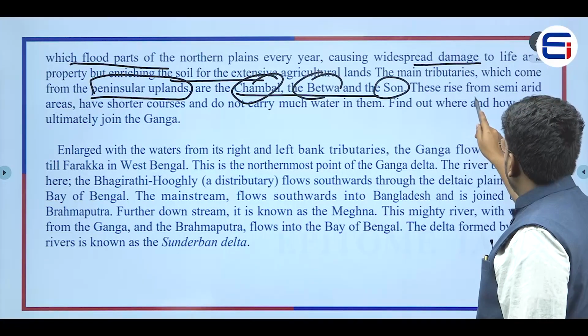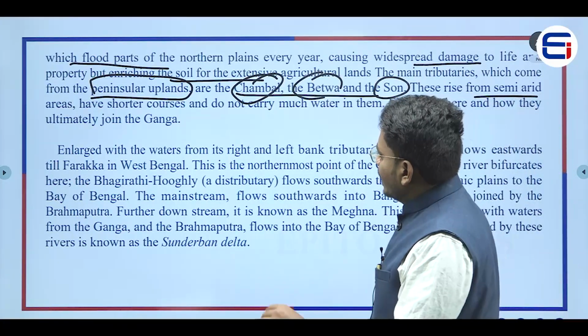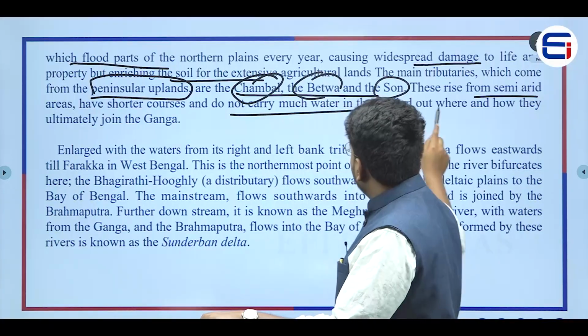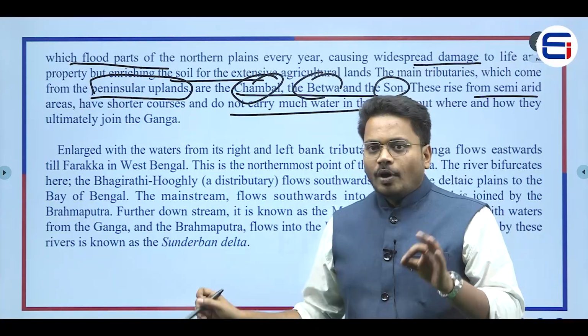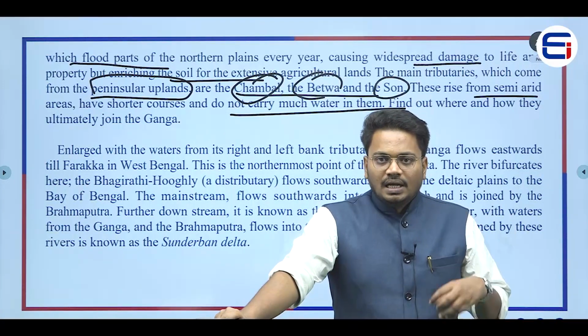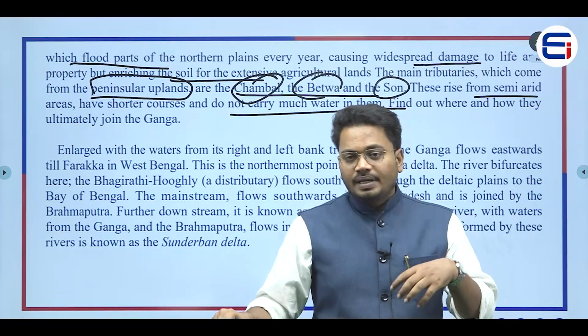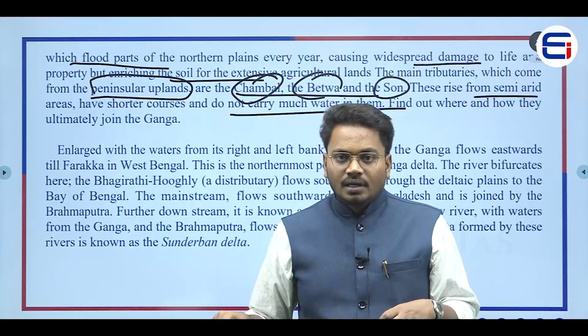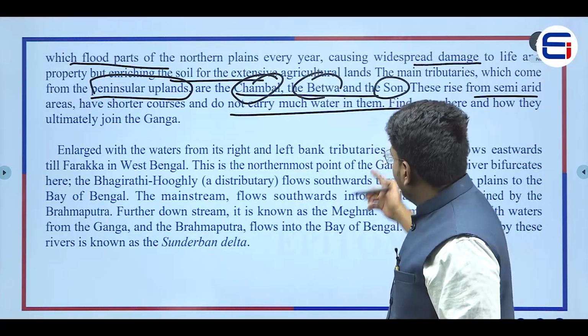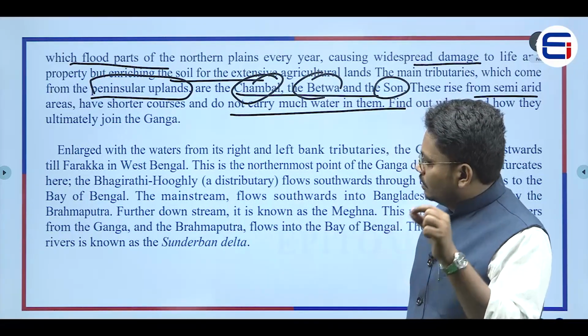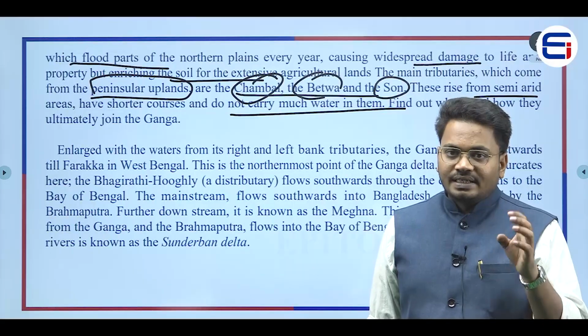Now these rivers from the semi-arid area have shorter courses and do not carry much water. The point here is, because these rivers originate in the peninsular highlands, first of all there won't be a continuous source of water, and moreover these rivers originate in a semi-arid zone.